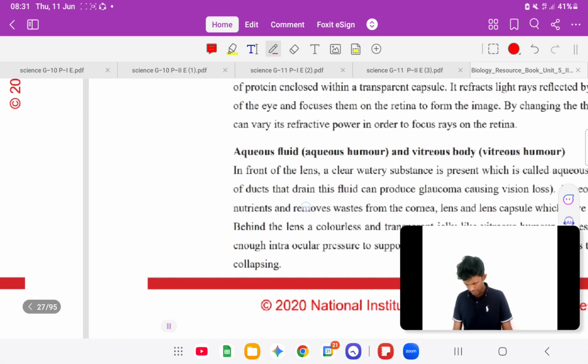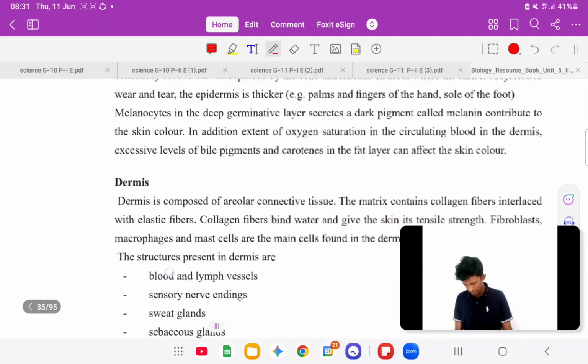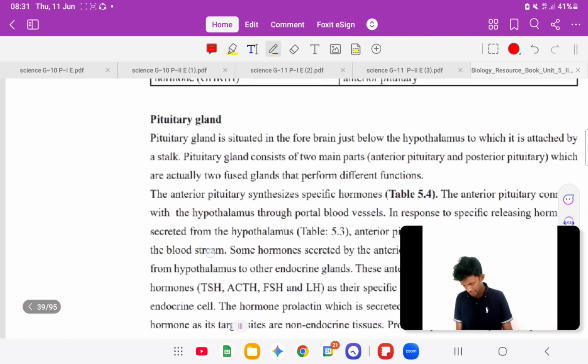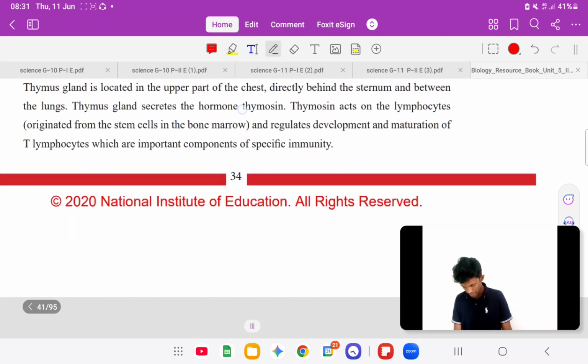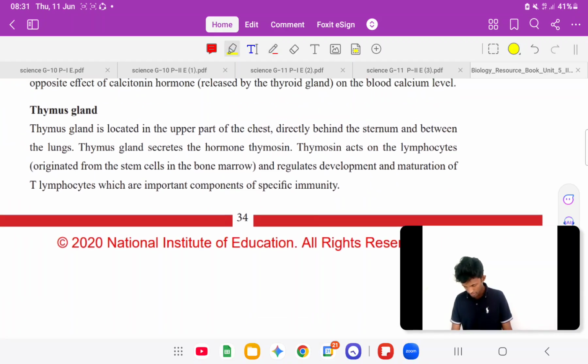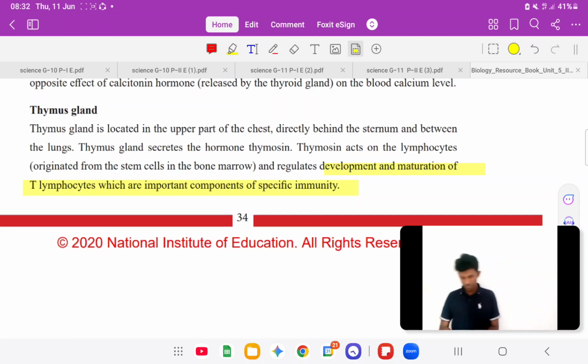That's mainly it, but in your book they mention an additional regulation part: it regulates development and maturation of T lymphocytes, which are important components of specific immunity. I think you've done adaptive immunity. We also discussed excretion and immunity questions last week, right? So then next.